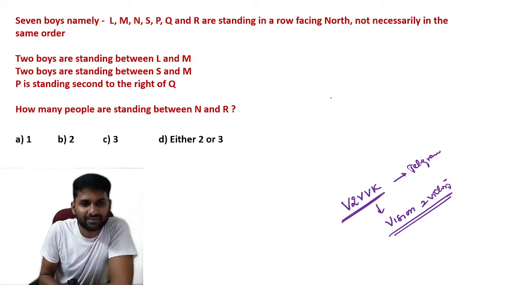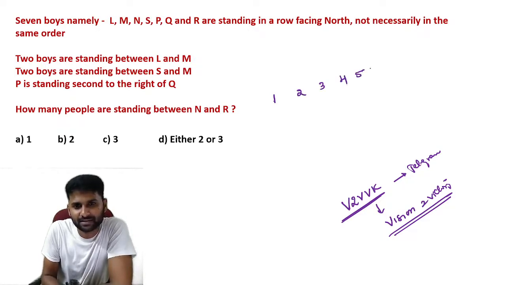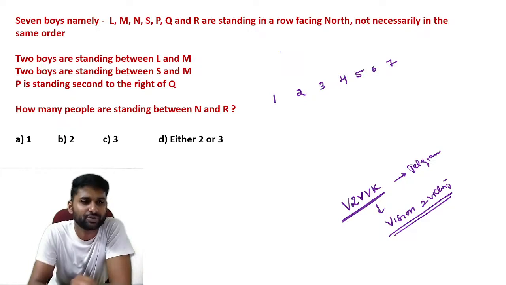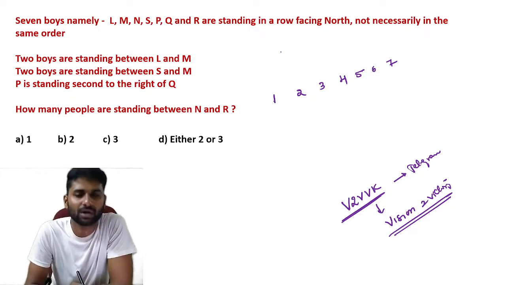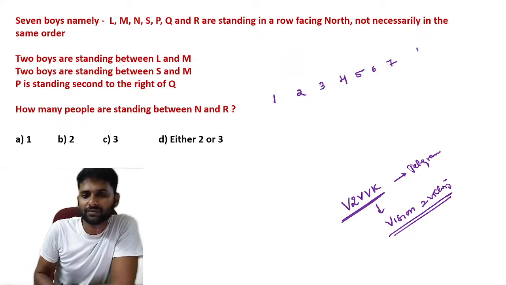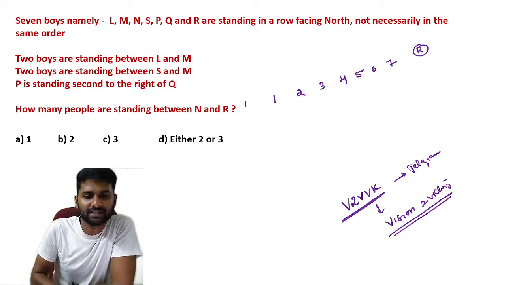Now see, in total we have 7 persons. For your reference only I am taking the numbers. These are the 7 positions. We are going to arrange L, M, N, S, P, Q, R. And they clearly mention that all are facing north. So fix the right side and left side. Let's go through the data.